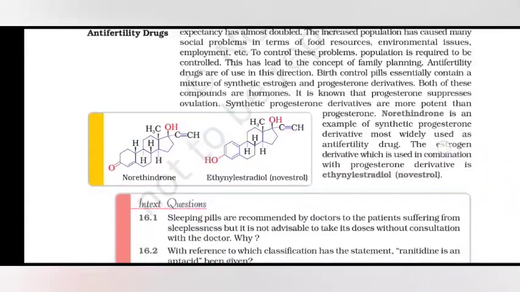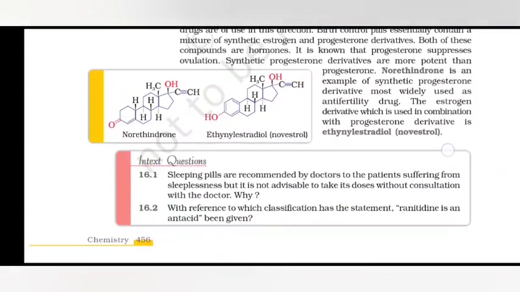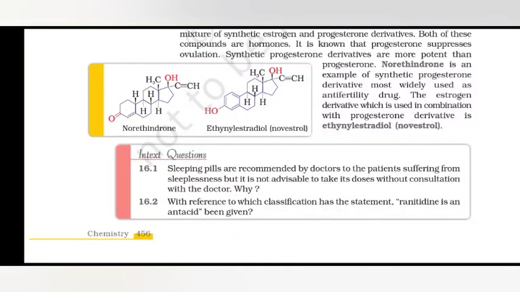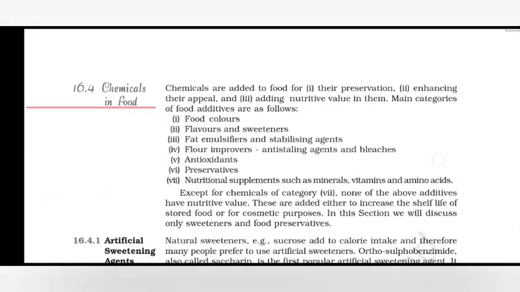Birth control pills essentially contain a mixture of synthetic estrogen and progesterone derivatives. Both of these compounds are hormones. It is known that progesterone suppresses ovulation. Synthetic progesterone derivatives are more potent than progesterone. Norethindrone is an example of a synthetic progesterone derivative, more widely used in anti-fertility drugs. The estrogen derivative which is used in combination with the progesterone derivative is ethinylestradiol, novestrol.